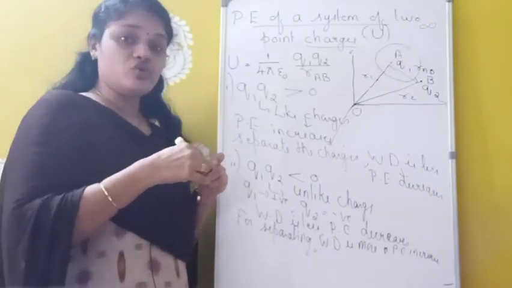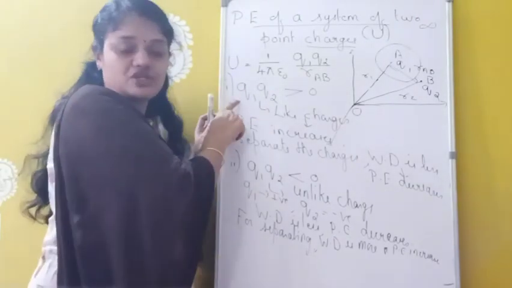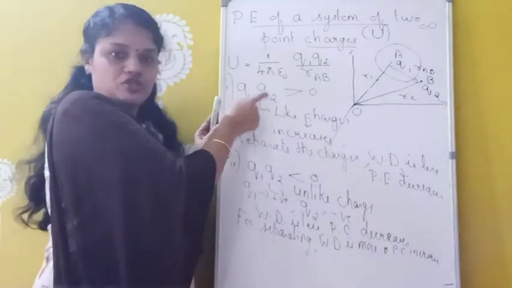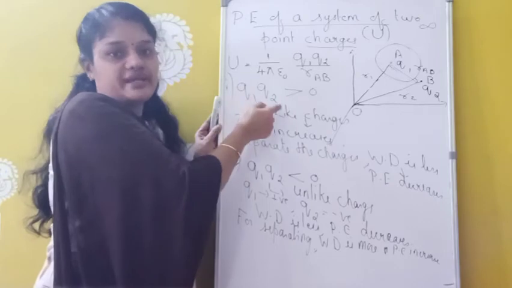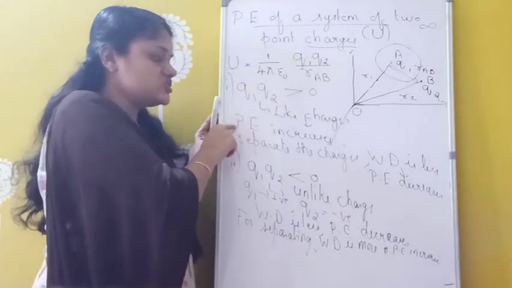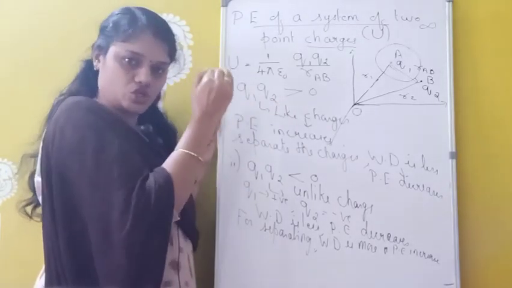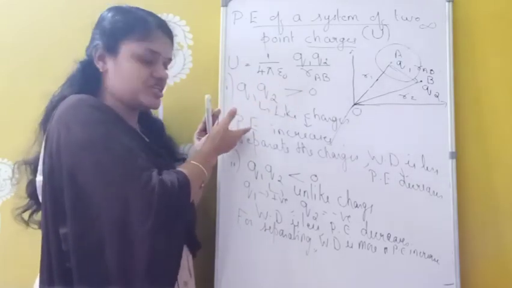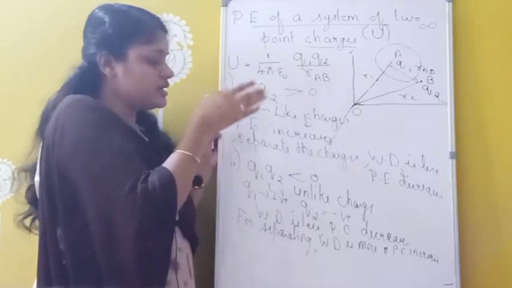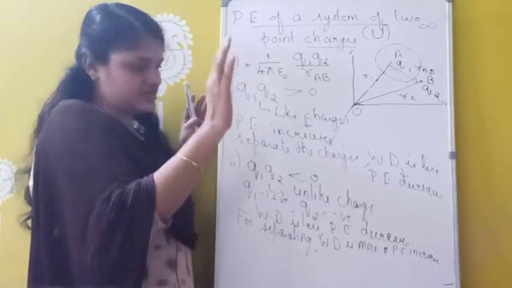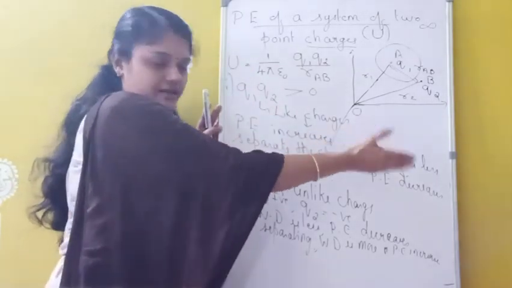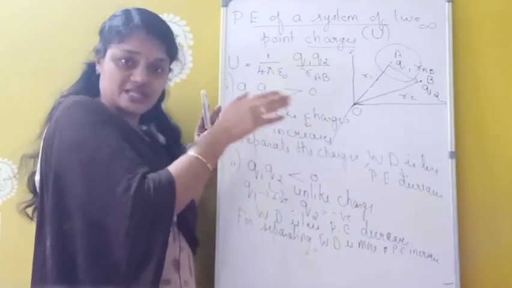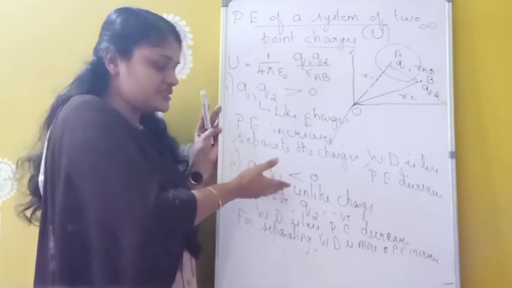First one, if Q1 Q2 is greater than 0. Whenever Q1 Q2 is greater than 0, the meaning is it may be like charges, so either two positive charges or two negative charges. In that condition, if you want to bring the charges close together, the work done should be more. Whenever work done is more, what about potential energy? It is also increasing. But if you want to separate the charges, just the opposite, work done will be less and potential energy will be decreasing there. Then the second condition, if Q1 Q2 is less than 0, that means the charges may be unlike.